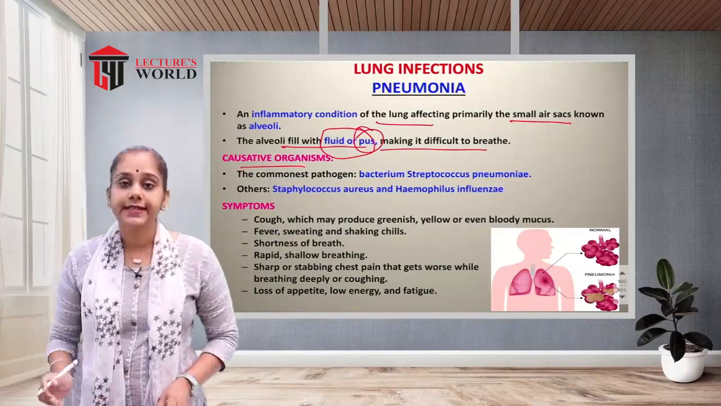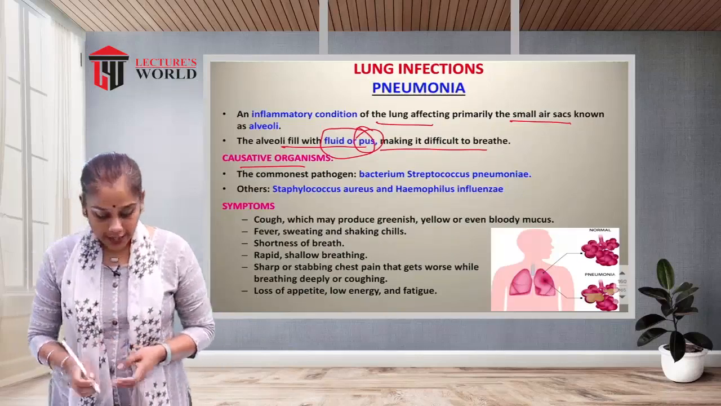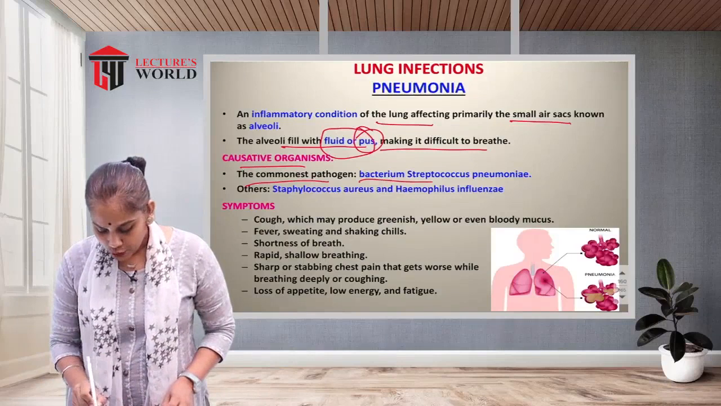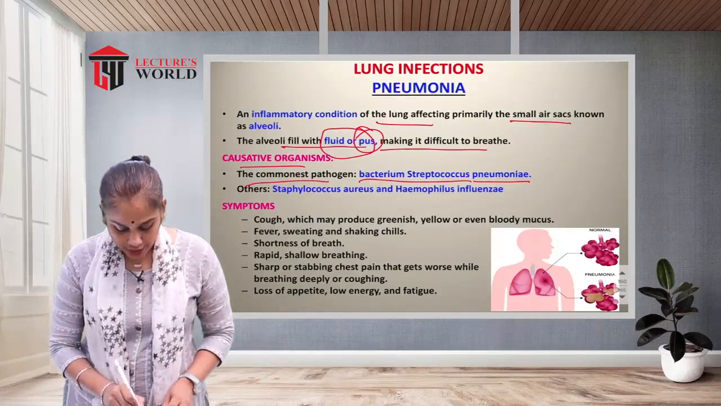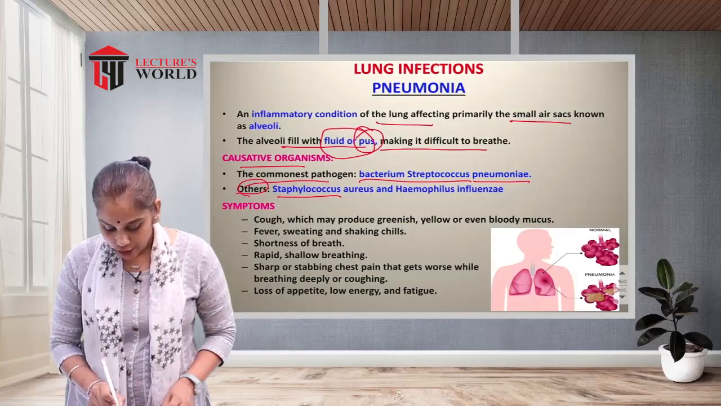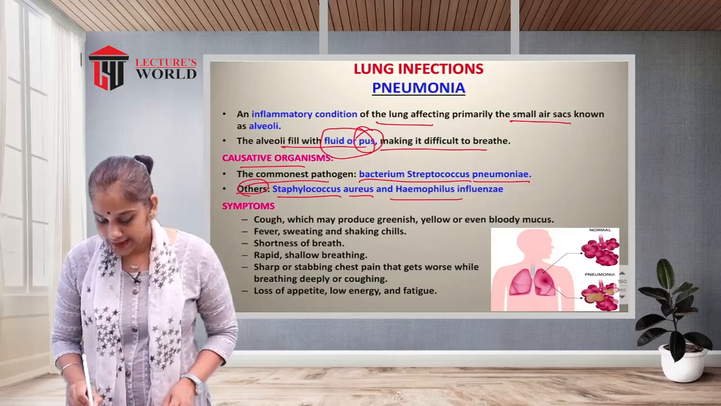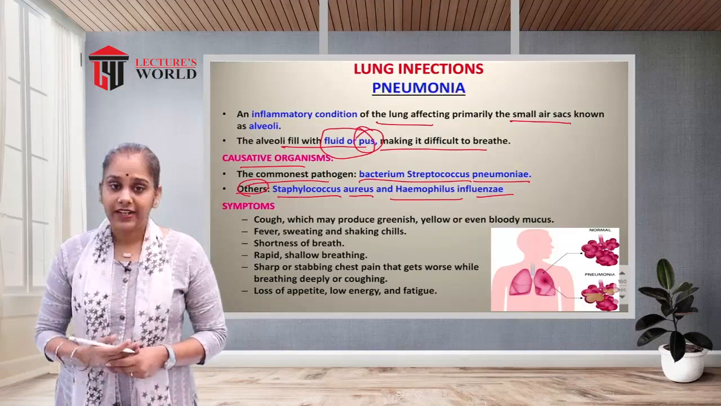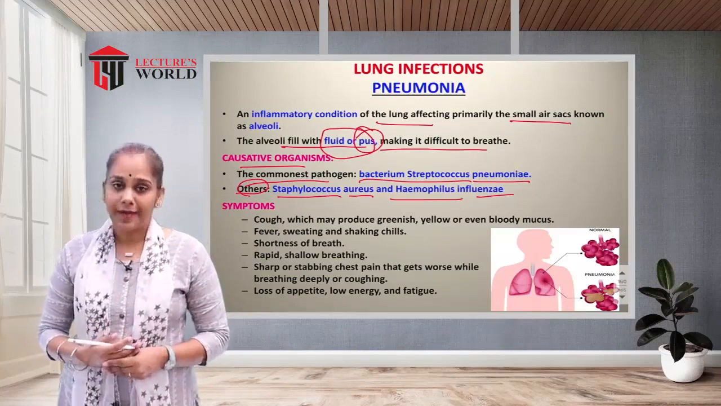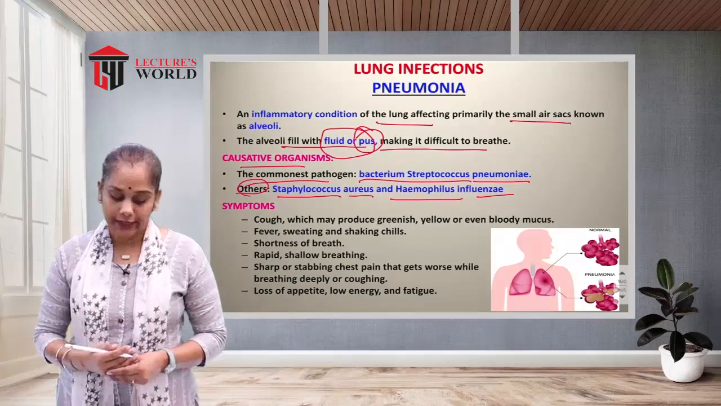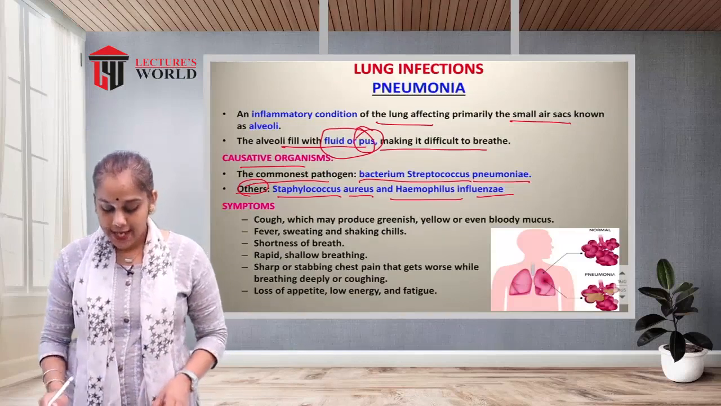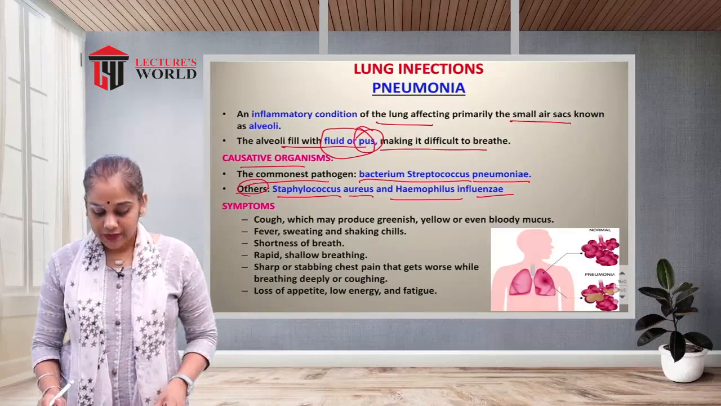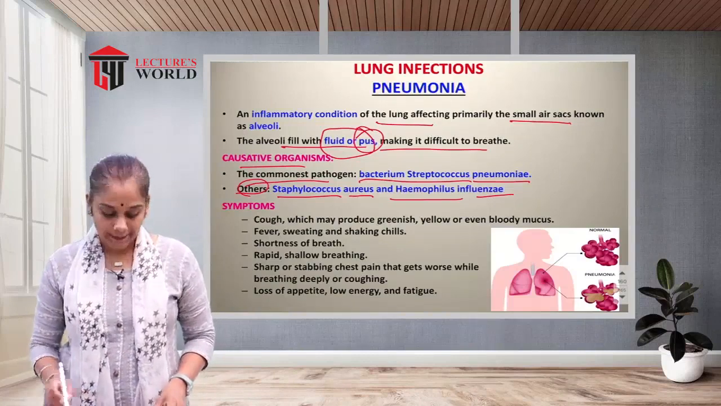So which are the causative organisms of pneumonia? The commonest pathogen is the bacterium Streptococcus pneumoniae, and others include Staphylococcus aureus and Haemophilus influenzae. These are the common pathogens that cause pneumonia. Most commonly it is a bacterial infection, the bacterium Streptococcus pneumoniae.